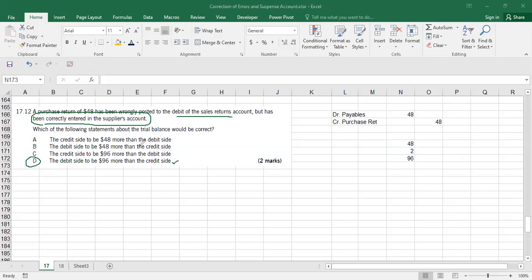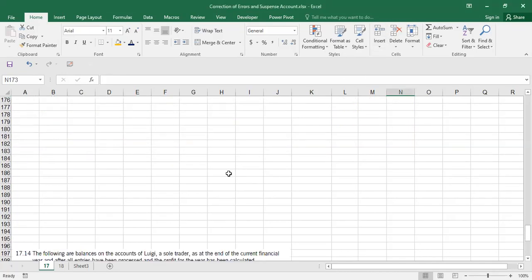Let's see why A, B and C are not the answer. The credit side is more. It is not possible because debit has to be more. The debit side to be 48 more than the credit side is not right, it has to be 96, double effect. And saying credit side is more is also not the answer. So the debit side must be more, with double the effect, $96. So option D is your answer.